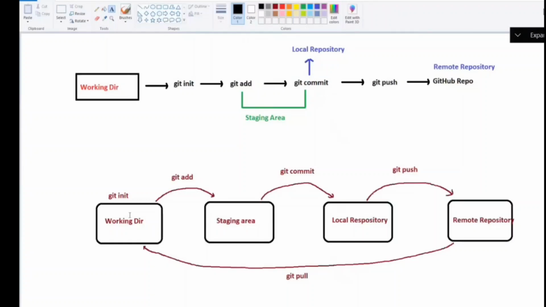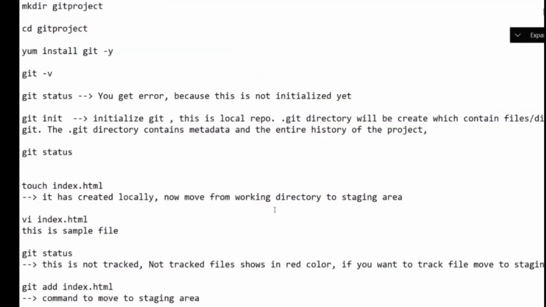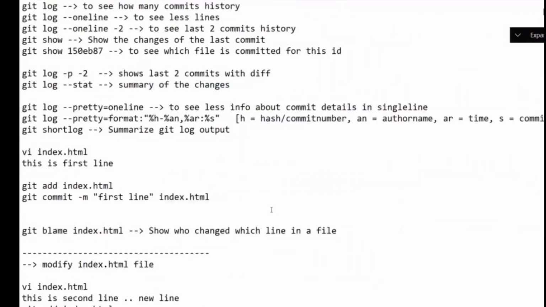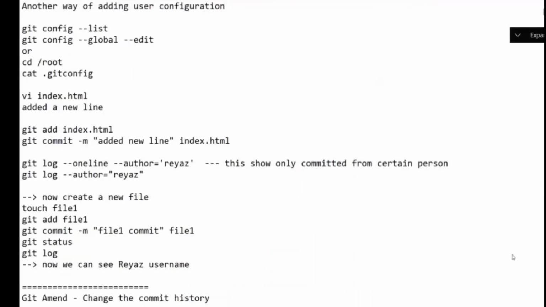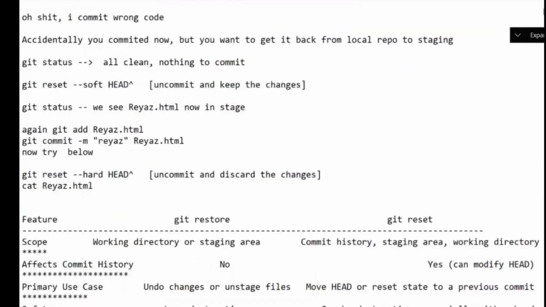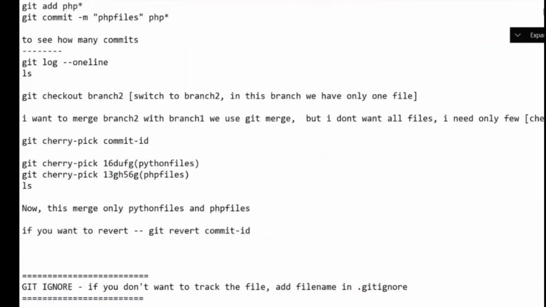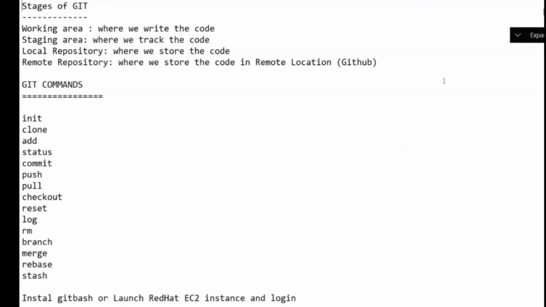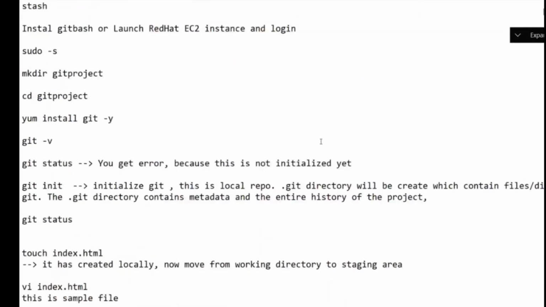Okay, we have learned all these things. Don't worry. I have prepared nice notepads for you. Say thank you. I just wrote everything command by command here, so you see how much Git I wrote for you. See, everything with my hand I wrote. Oh my God, right? Do you see that? How much?